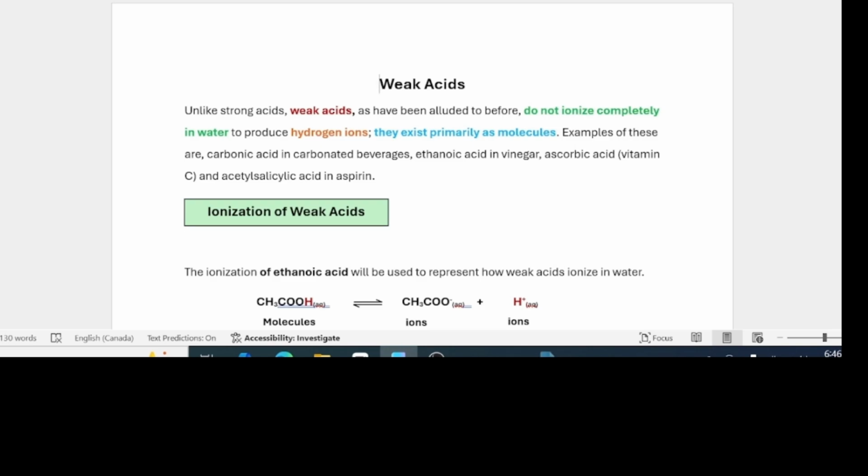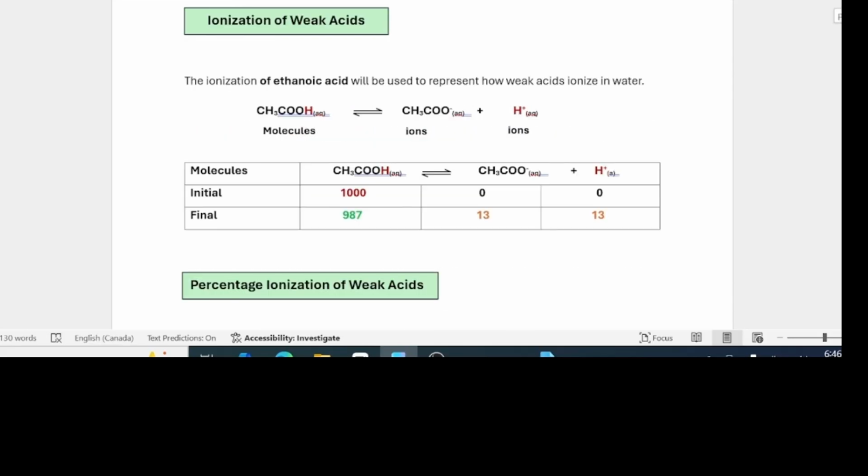Unlike strong acids, weak acids, as have been alluded to before, do not ionize completely in water to produce hydrogen ions. They exist primarily as molecules. Examples of these are carbonic acid in carbonated beverages, ethanoic acid in vinegar, ascorbic acid in vitamin C, and acetylsalicylic acid in aspirin. Ionization of weak acids.